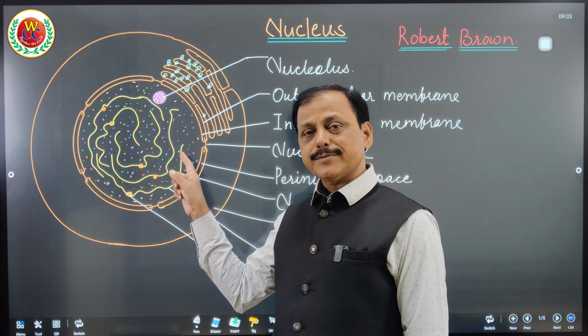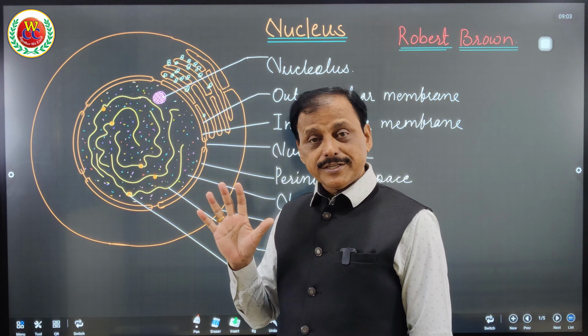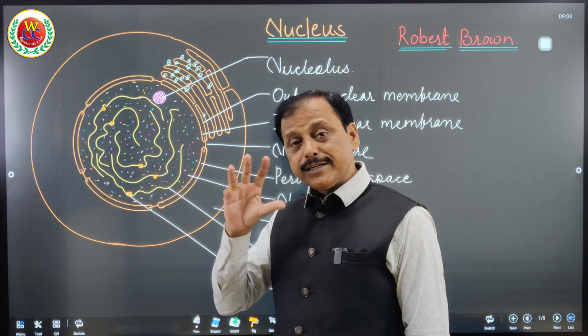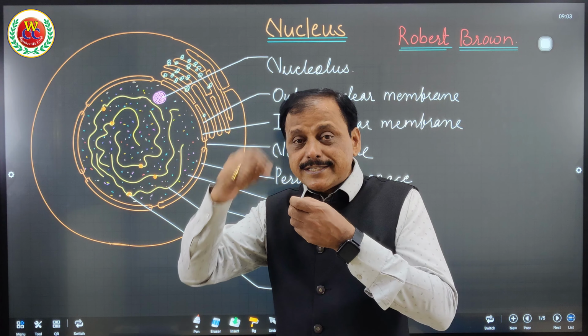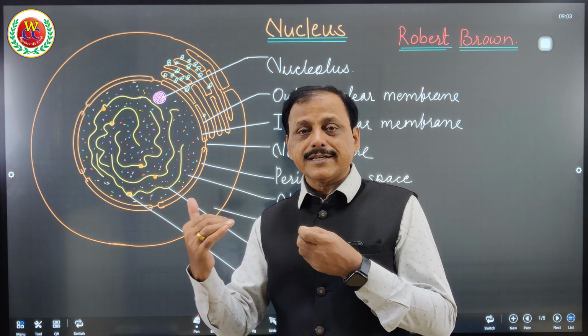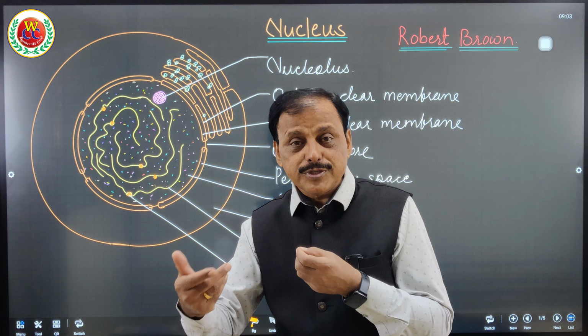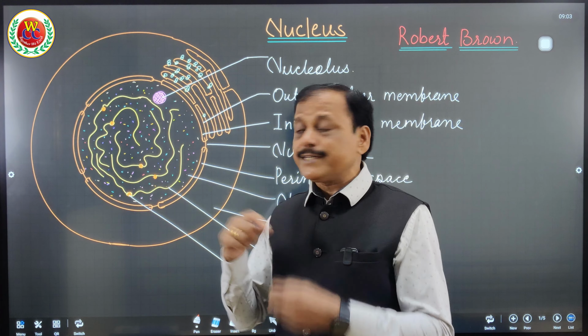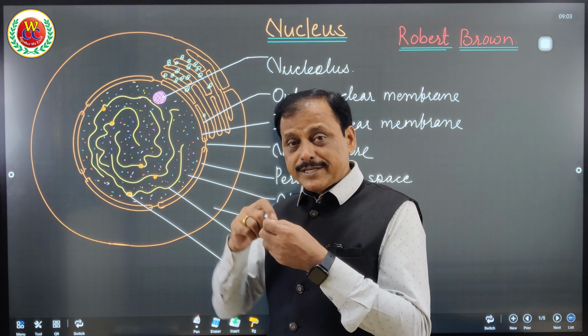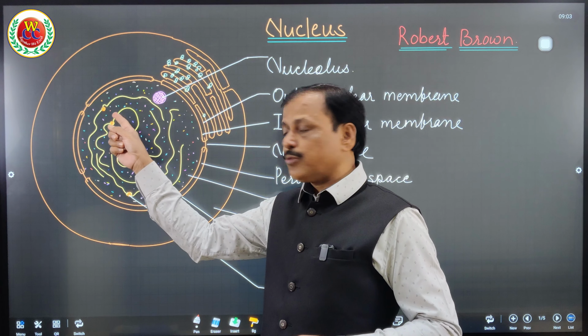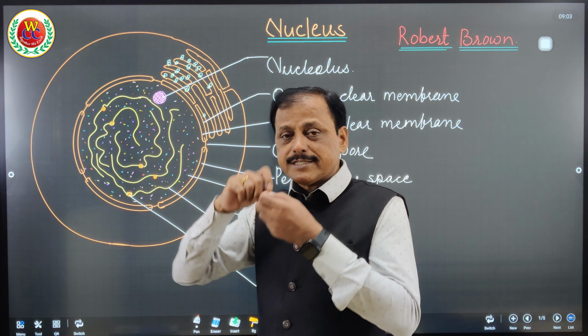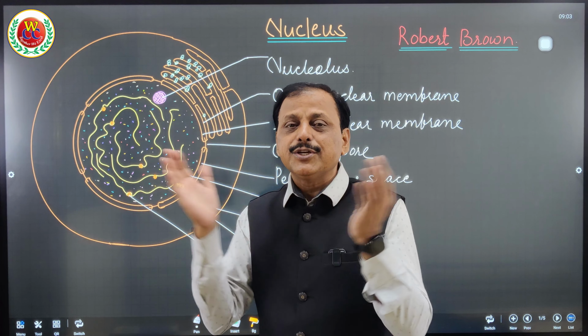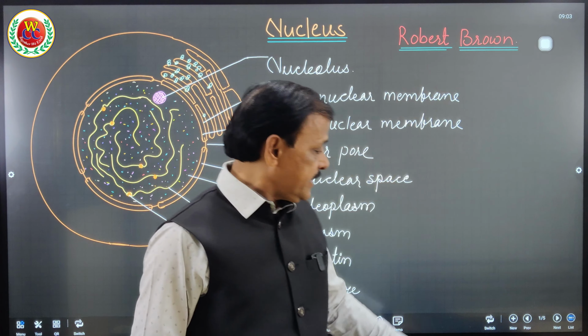A gene undergoes transcription and translation to produce the protein. So that chromatin material is free. It is not condensed and coiled, and therefore it can undergo transcription and translation to produce the protein. But at the time of cell division, this network of chromatin fiber, that chromatin, is what becomes the chromosome. This long thread-like structure gets condensed, coiled and very thick to form the chromosome like this.